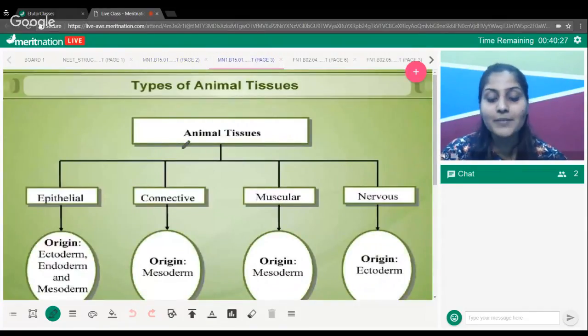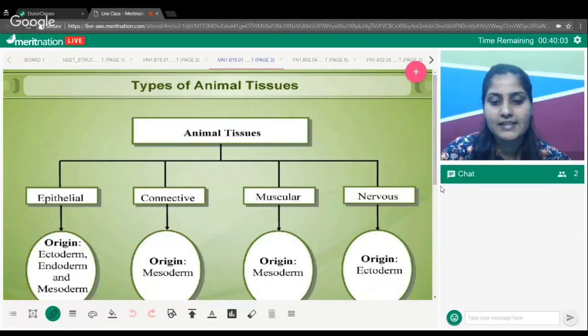Now, in animal tissues, in this particular topic, you're required to know about 4 basic types of tissues that form the body. There are 4 major classes that you can classify them as, starting with epithelial tissue, connective tissue, muscular tissue, and nervous tissue.